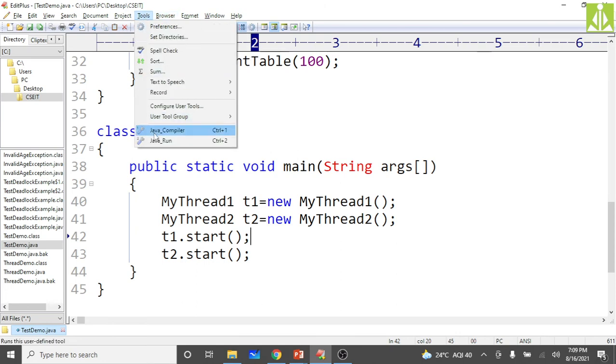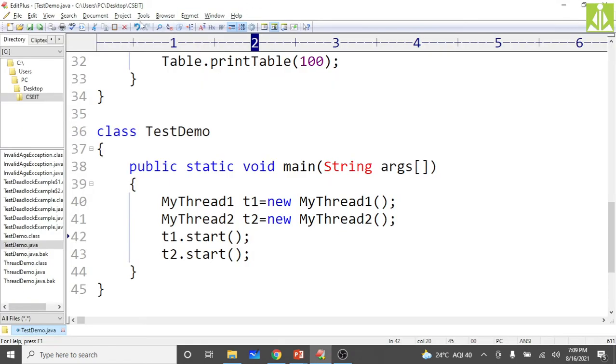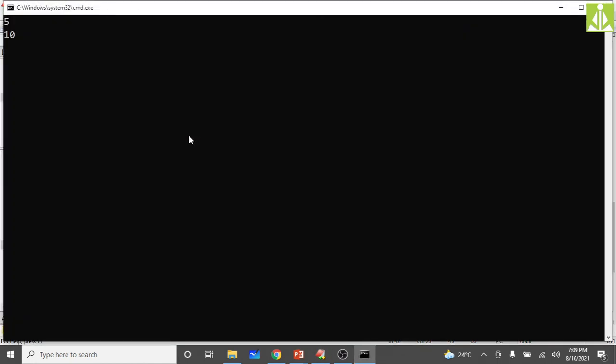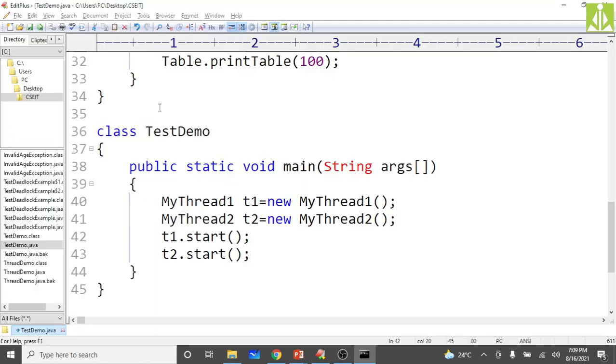Okay, this is also one of the approaches to achieve synchronization. By making the synchronized method static, there is no need to depend on the object reference of the class; rather, we can go directly with the class name. As you can see, 10, 20, 25, 5, 10, 15, 20, 25, and then the 100 table, 100, 200, 300, 400, 500, like that we got the entries.